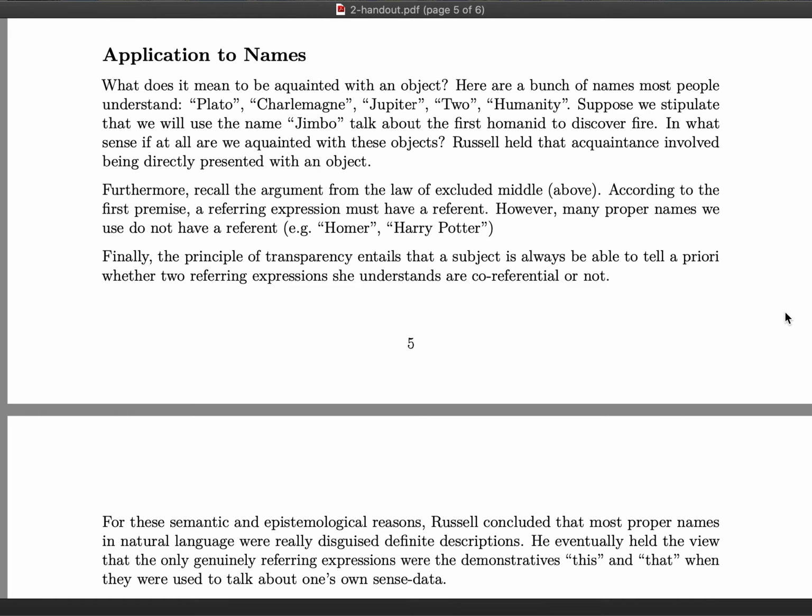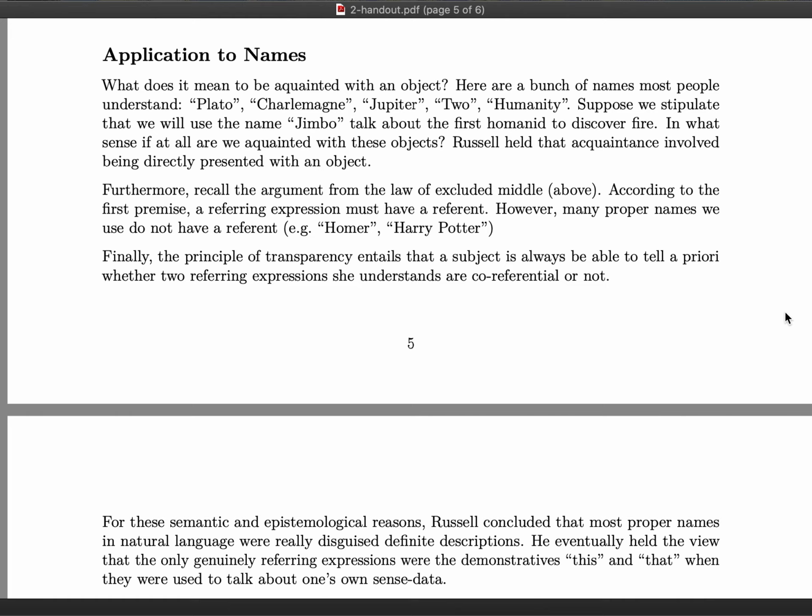For instance, an example above was Homer, for the alleged author of the epic poems the Odyssey and the Iliad. As discussed above, there is no Homer. There was no unique author of these poems, since these poems were the result of an oral tradition. So the proper name Homer does not have a referent.